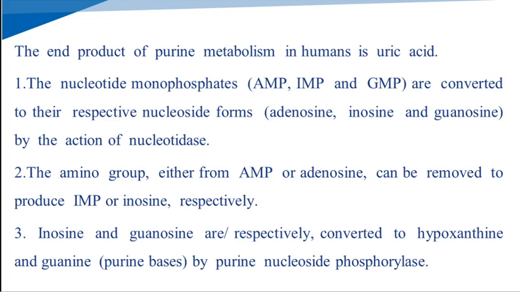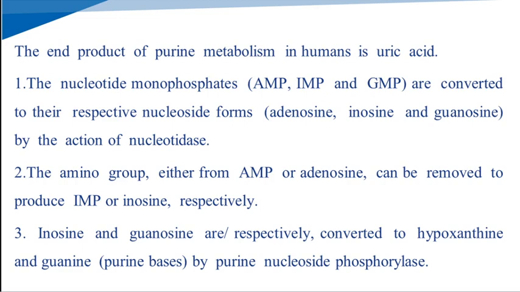So, in purine catabolism, the end product is uric acid. The nucleotide monophosphates are converted into their respective nucleosides, adenosine, inosine and guanosine.